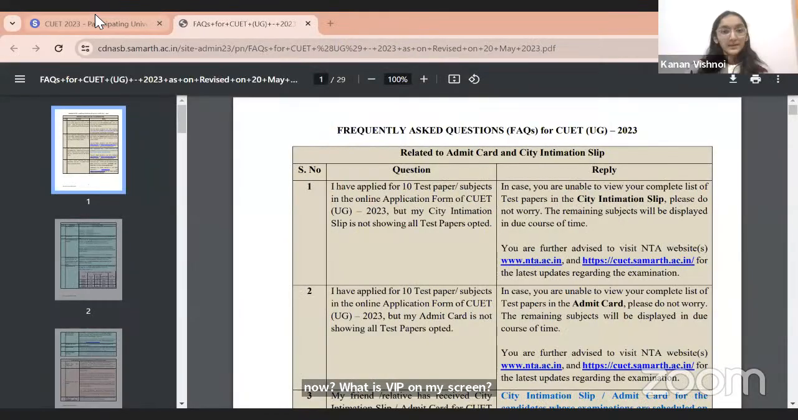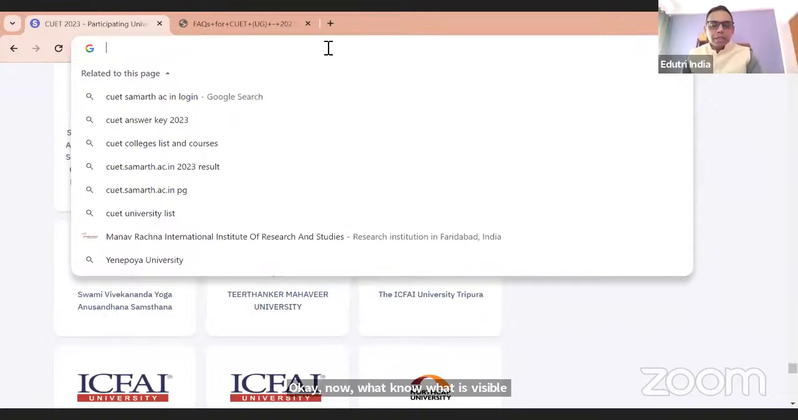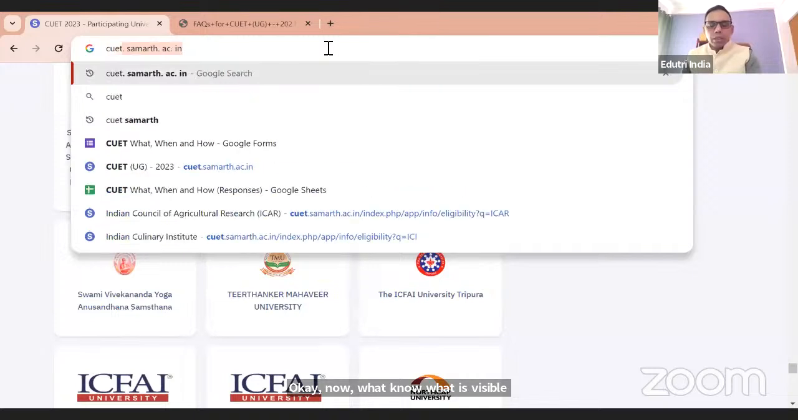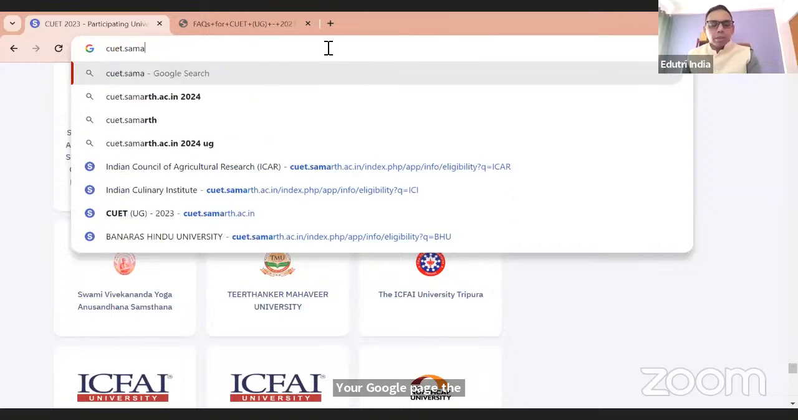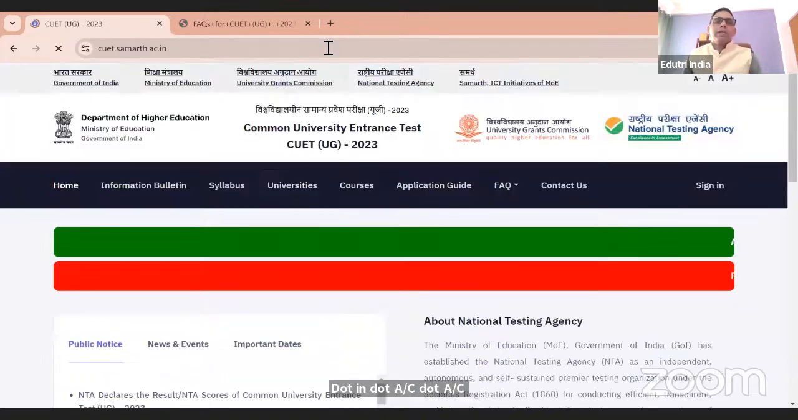Can you tell me what is visible on my screen? Sir, it's a PDF. Okay, now what is visible? Your Google page. Okay, now you have to write here CUET.samarth.ac.in. I'm repeating: CUET dot samarth dot ac dot in.